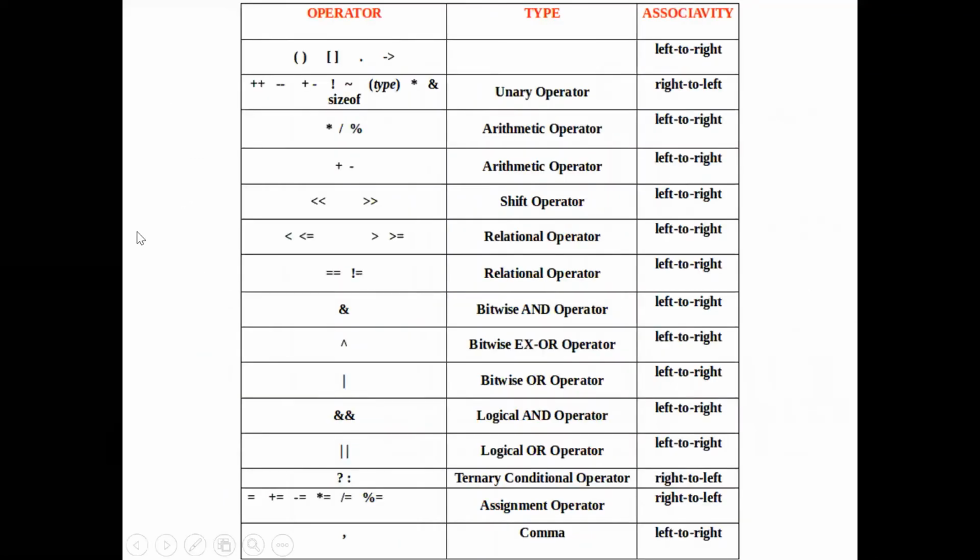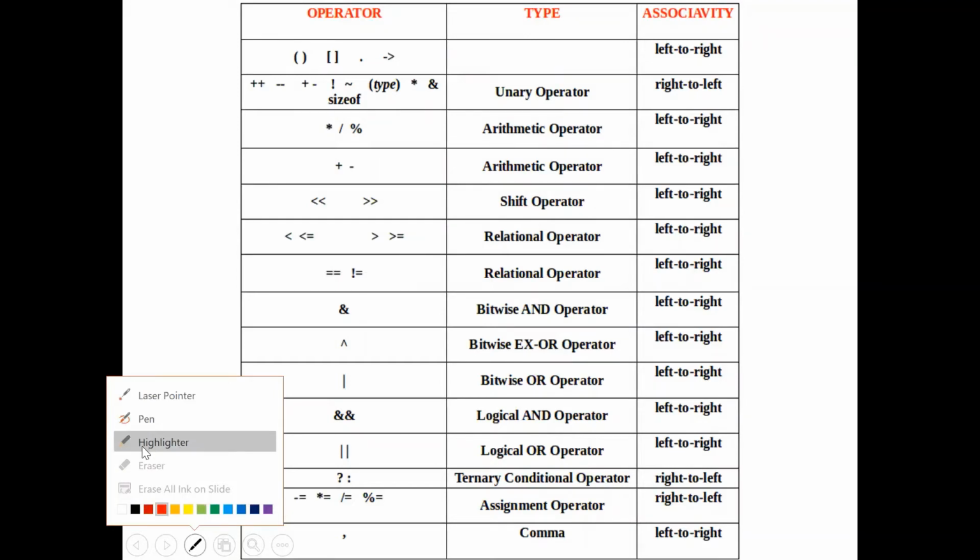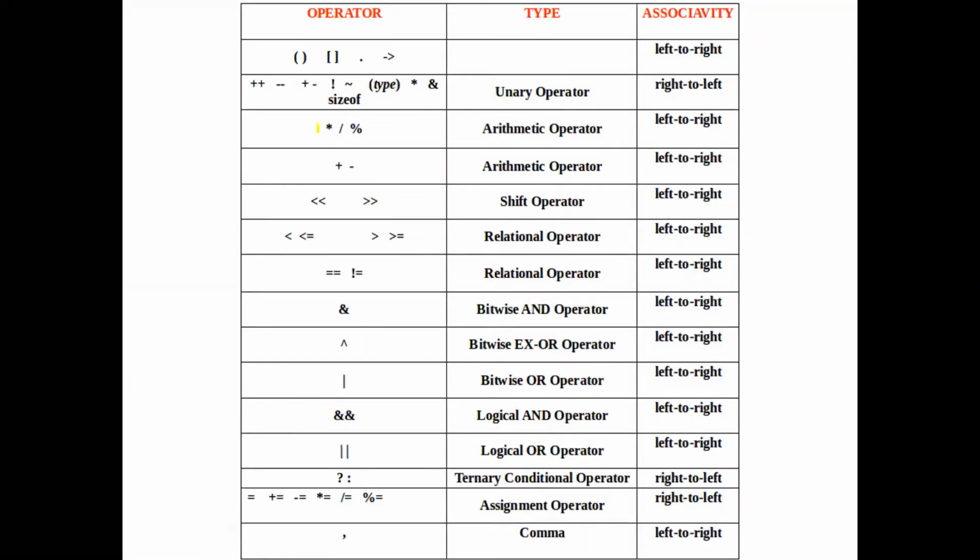So as I had told you from the beginning itself, the arithmetic operators we studied starting from the arithmetic operators. And among the arithmetic operators itself, we were knowing that the unary operators are having higher precedence than the binary operators, multiplication, division, modulus, and addition, subtraction. So those unary operators are all put together, and it is placed above any of the other operators.